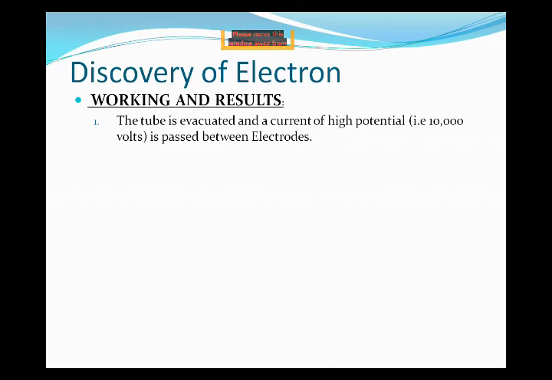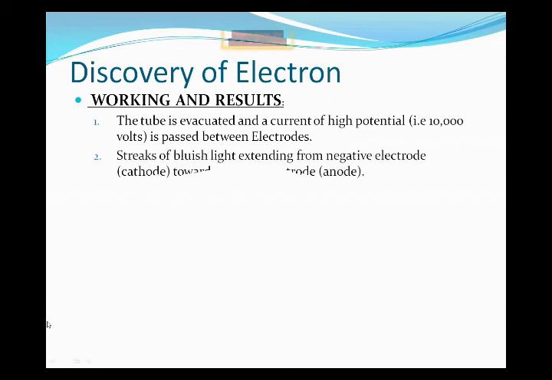So to make a vacuum. That's why we are able to provide a high potential voltage between two electrodes. That's why we get the result: a streak of bluish light extending from the negative electrode, that is the cathode, toward the positive electrode, that is the anode. Streak means there is a line of bluish light moving from the negative electrode toward the positive.